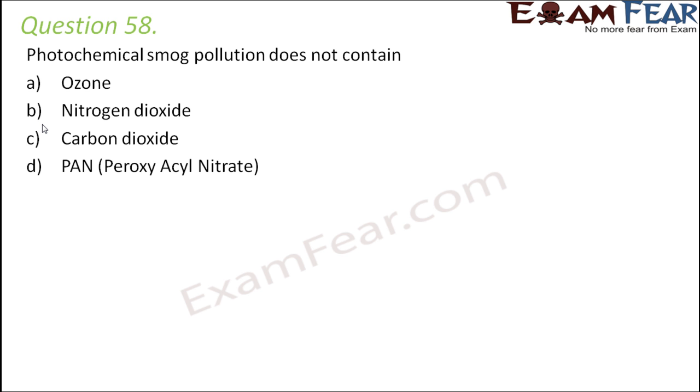Now, the gases which take part in photochemical smog are nitrogen oxides and the secondary pollutants like ozone and peroxyacyl nitrate. So we see all of these in the list. So what is that which is not there? Carbon dioxide. So carbon dioxide is not a part of the photochemical smog.